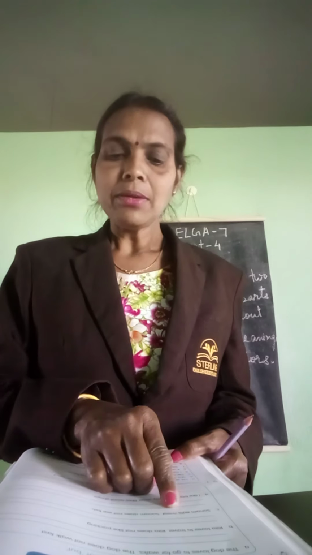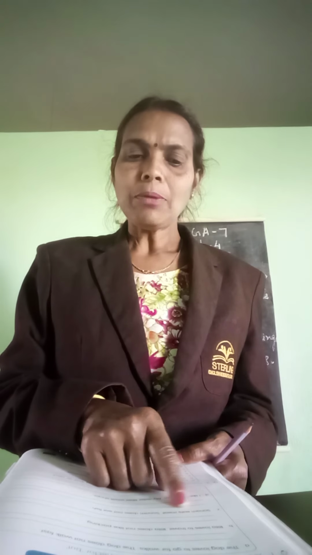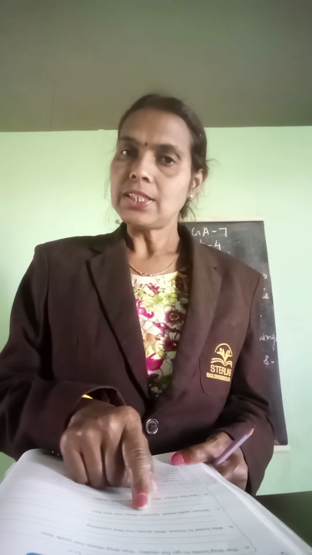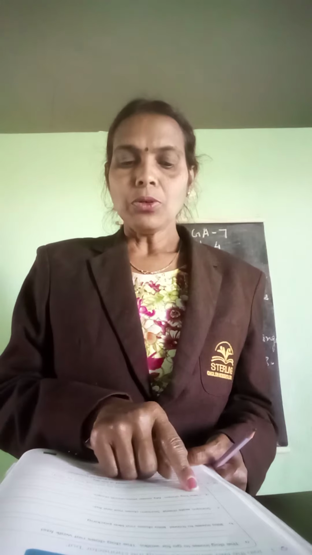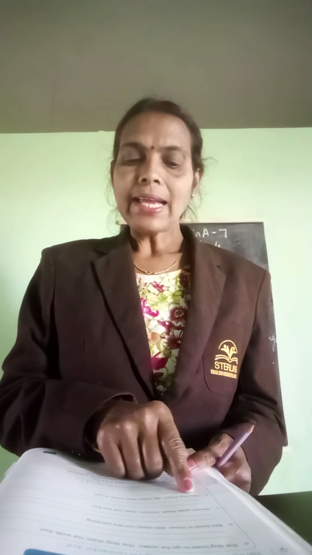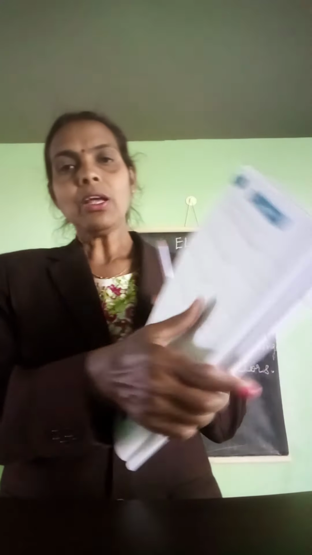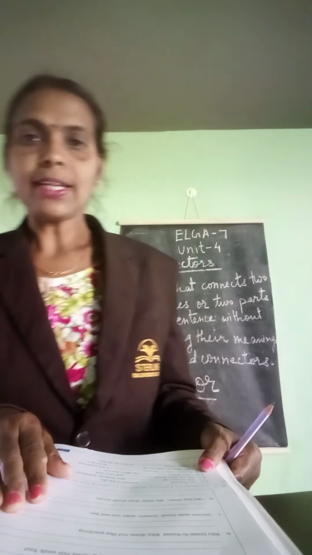Next, Sonam eats meat. Sonam does not eat fish. How to connect this one? Sonam eats meat, but she does not eat fish. You should use but. I like big shops. My sister likes small shops. So you have to join this sentence. I like big shops, but my sister likes small shops. So here you have joined two sentences using connector but.